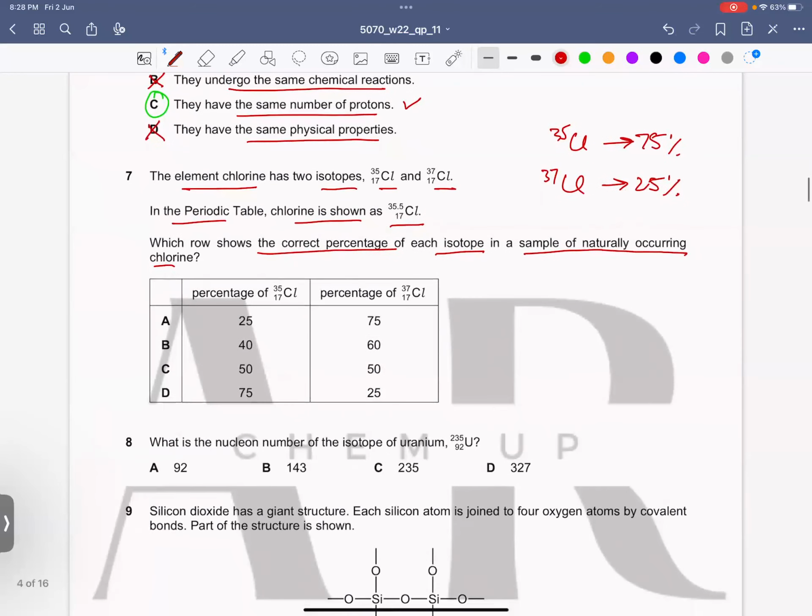So it is this one. A, B, and C go wrong, and D is your correct answer. You have to remember these values for chlorine. It can be asked that the chlorine isotope with the lower mass number is 75%, and the chlorine with mass number 37 is 25%.